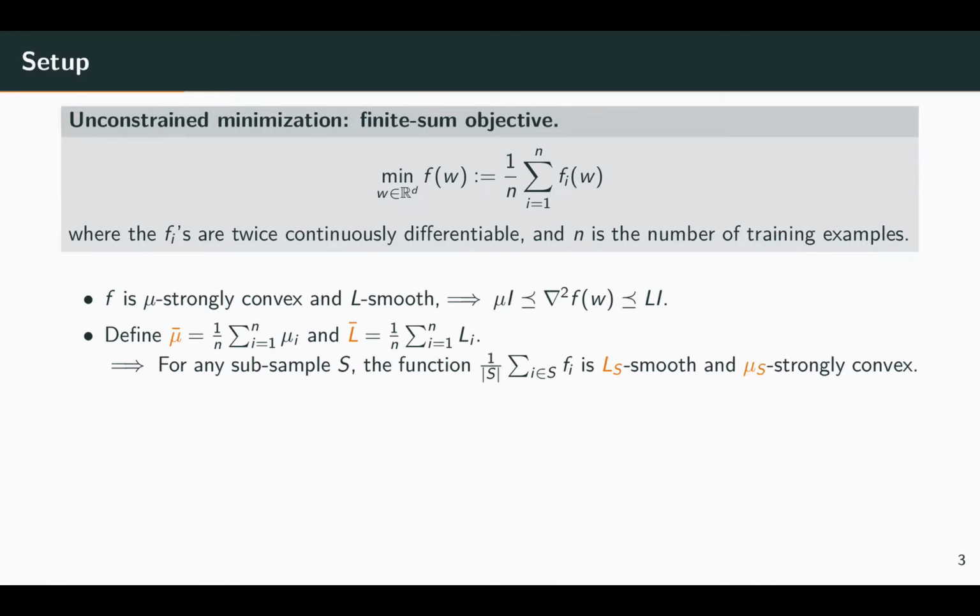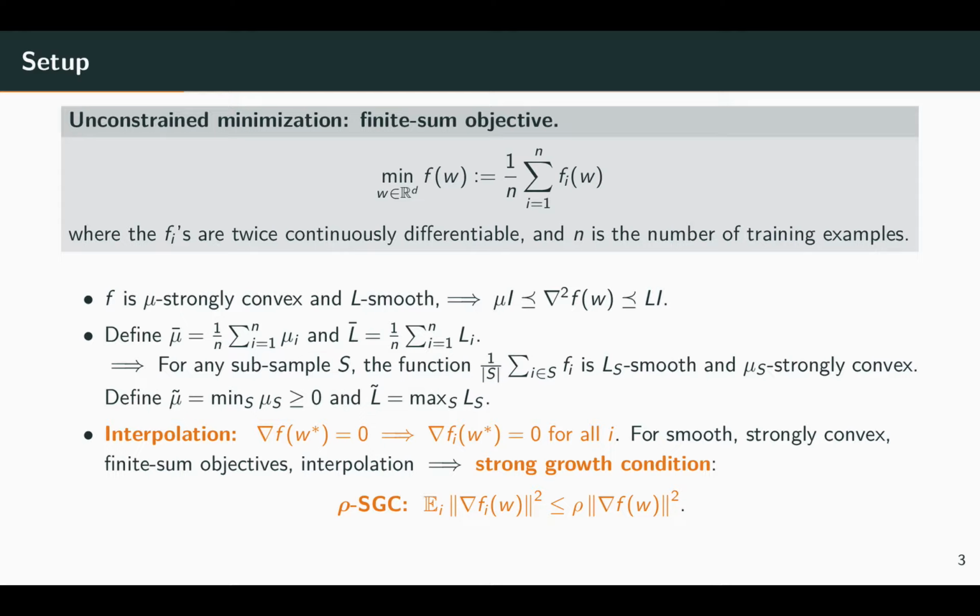We define constants mu bar and L bar as the average strong convexity and smoothness constants over the training set, whereas L_s and mu_s are the corresponding average constants on a subsample. We denote the worst case constants by mu tilde and L tilde, and note that while the overall strong convexity constant mu needs to be strictly positive, the worst case constant mu tilde on a subsample is allowed to be 0.